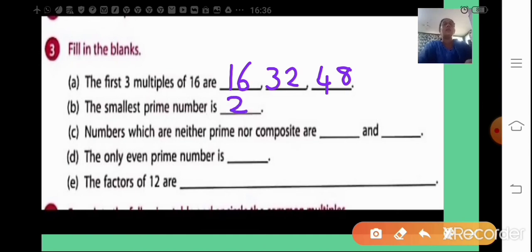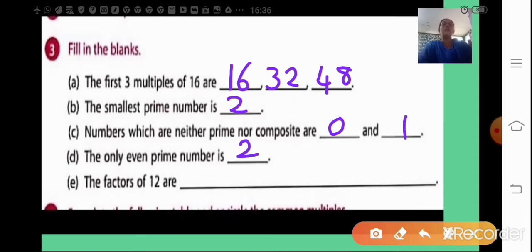Now the smallest prime number is, yes, the number 2. 0 and 1 are neither prime nor composite. So the smallest prime number is 2. Numbers which are neither prime nor composite are 0 and 1. And the only even prime number here again is the number 2.